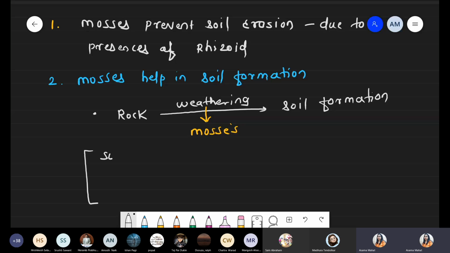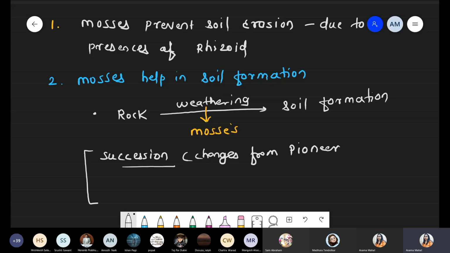So during succession, succession means what? Whenever we use the word evolution, a similar word we use with respect to succession. Succession means something changes. Changes are going on from pioneer up to advanced species.